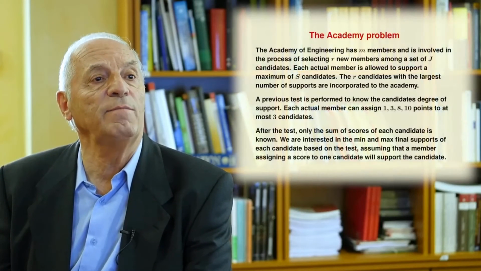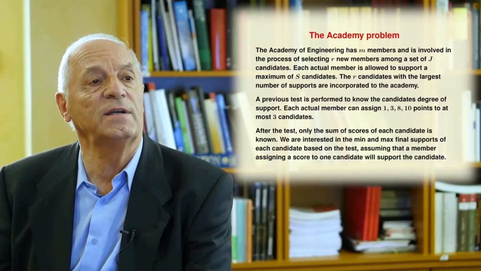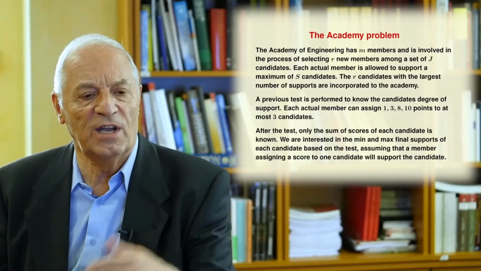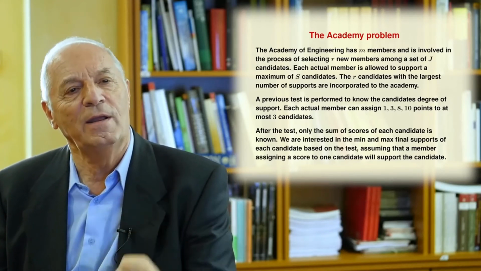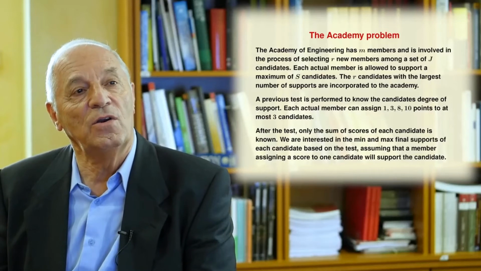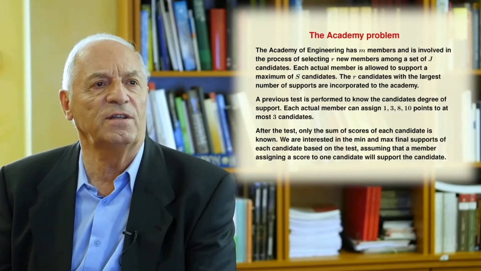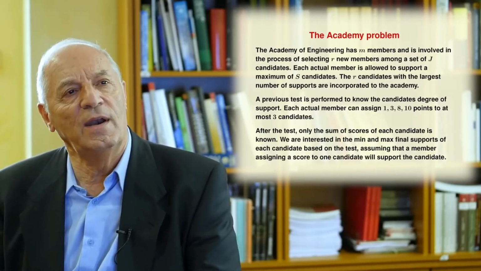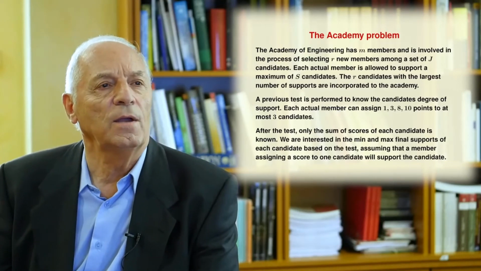Another problem is the academy problem, in which we want to select new academicians, and there was a previous test and some information was lost, and we want to recover that lost information, not completely but partially, in order to make some decisions. It is an interesting problem in which when you lose information, you can recover, in some cases, all the information, but in some cases, only one part, but a very relevant part.